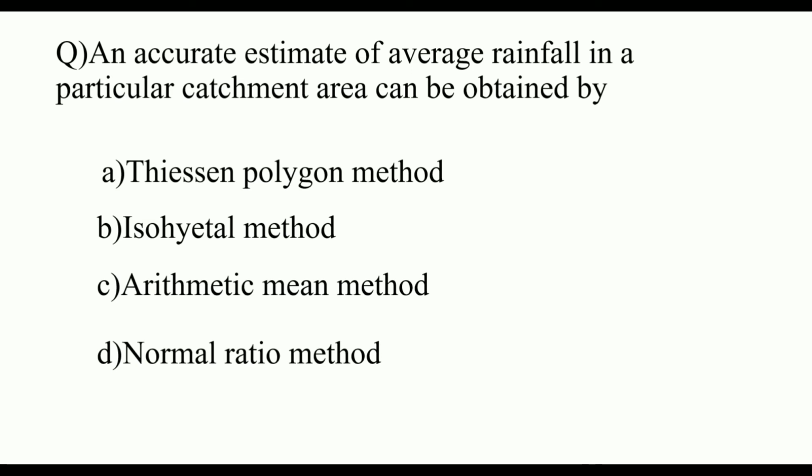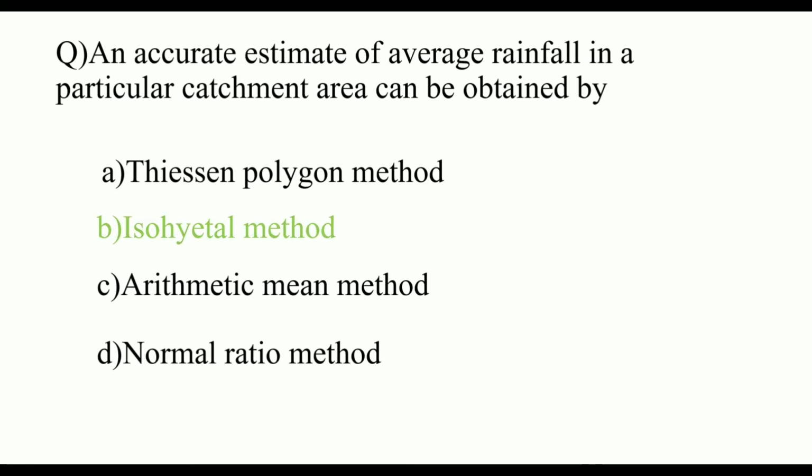So Thiessen polygon method gives the mean rainfall. Isohyetal method is the area covered by isohyets. Isohyet means the equal rainfall curve. Answer is B, isohyetal method.